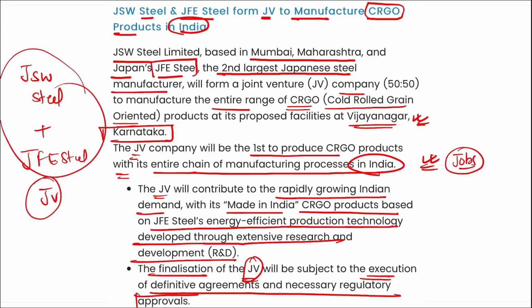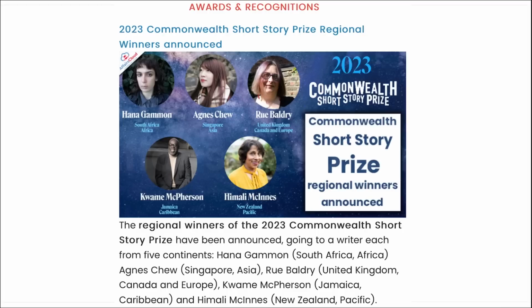Once these regulatory approvals come in, then the production of these CRGO products will start at Vijayanagar, Karnataka, and it is a joint venture between JSW Steel and JFE Steel from Japan. Correct? Next is awards and recognition.